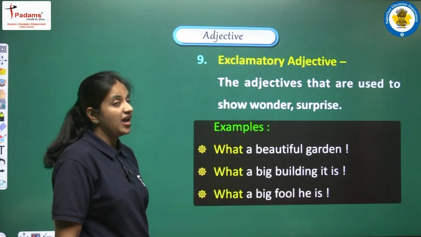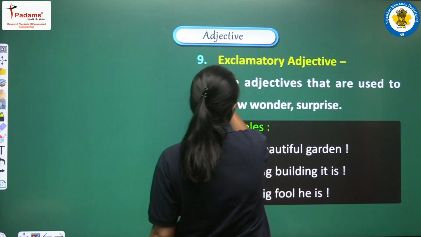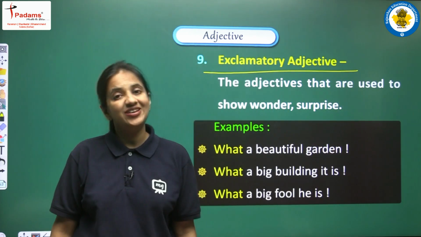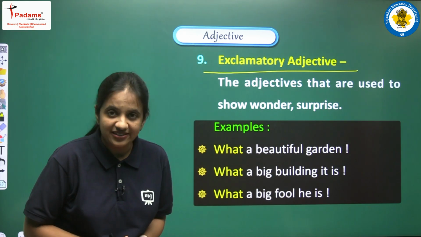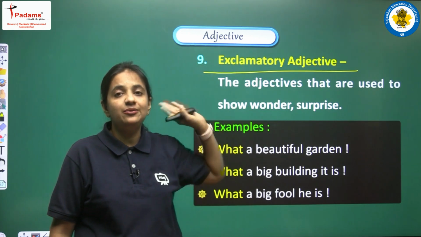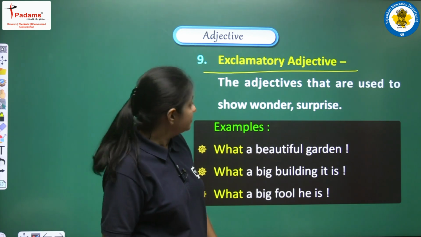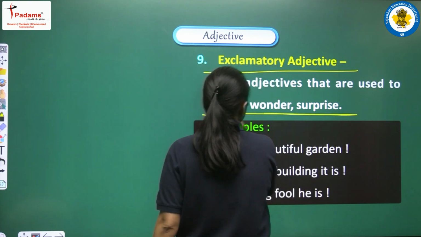Moving on, now we are having our last category of adjective, and this is known as exclamatory adjective. So all the adjectives that are under this category are known as exclamatory adjectives. So what does it mean? We have the basic definition, so let's read that. The adjectives that are used to show wonder or surprise.